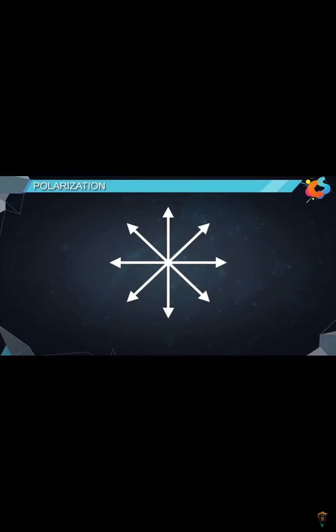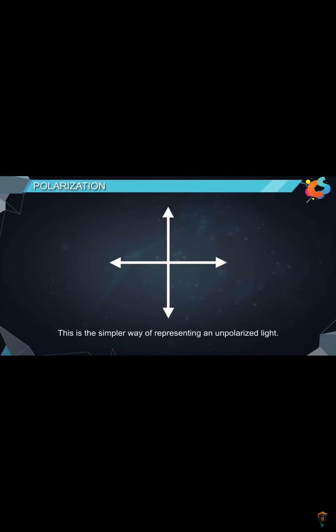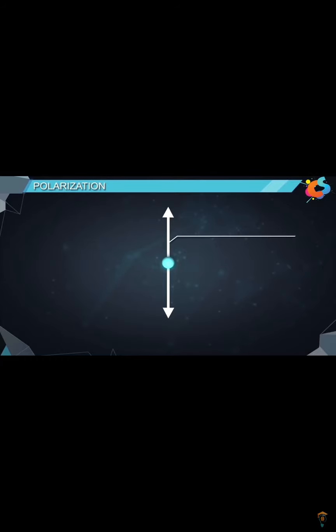The electric field vectors in the unpolarized light can be resolved into vertical and horizontal components. Now, this is the simpler way of representing an unpolarized light. However, this is only a front view of the wave. On the side view, the wave is represented in this way. Here, the arrow represents vibrations in the plane of the paper, and the dots represent the vibrations in the direction perpendicular to the plane of the paper.